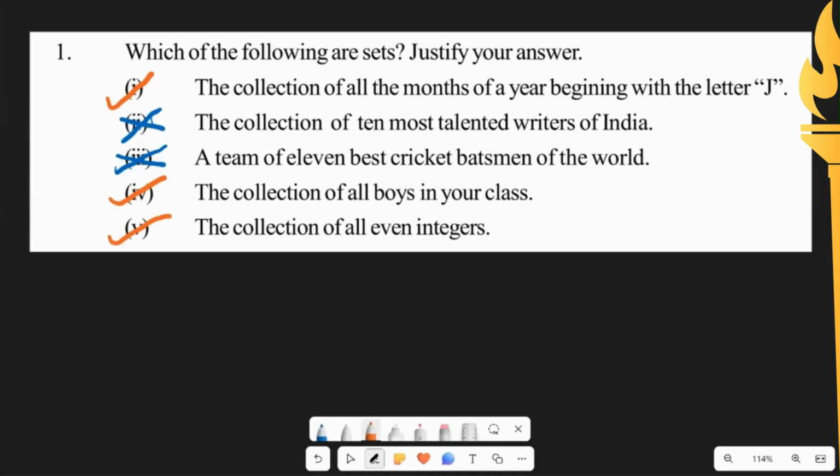So a group of observations is defined as a set when everyone gives the same answer. The collection of months in a year beginning with J, everyone would say January, June, and July. But everyone would have a different opinion on who is the best batsman in the world or who is the most talented writer in India. While in your class, if you ask anyone, they would give the same names of the boys in your class. And if you ask anyone in the world about the collection of even integers, everyone would start with 2, 4, 6, 8, and so on. So it is also considered as a set.